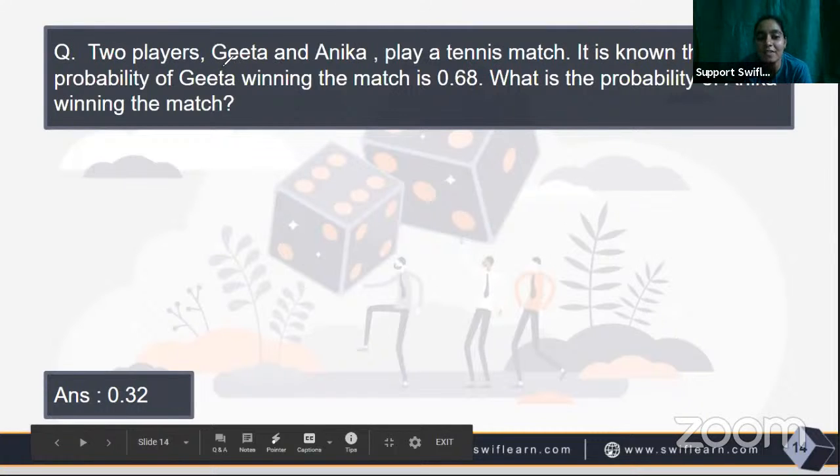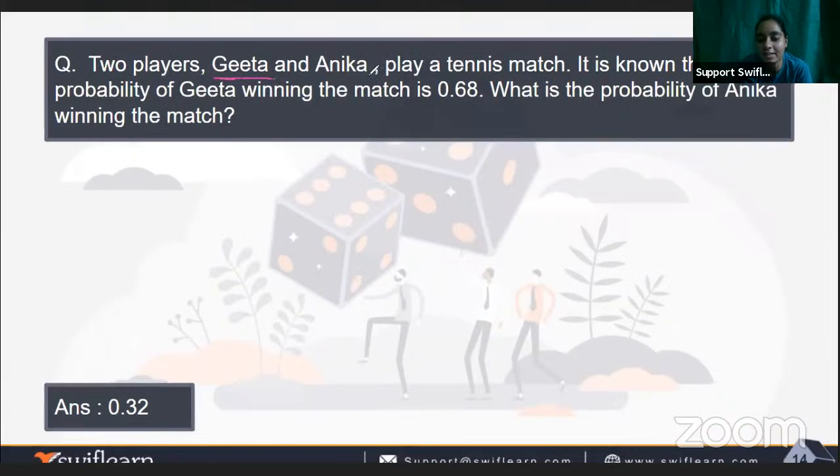For example, we have Geeta here and Anika here. They say the probability of Geeta winning is 0.68. It means we have the winning probability of Geeta as this, and the left out probability will be Anika winning the match.